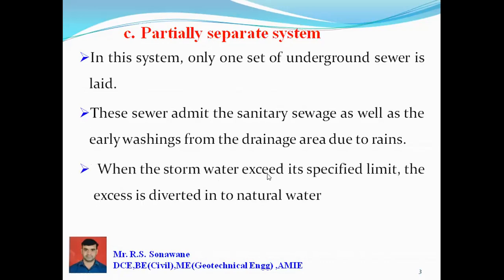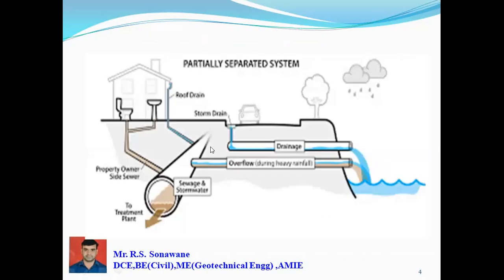When the stormwater exceeds its specified limit, the excess is diverted into the natural water. So sometimes stormwater exceeds its specified limit, and at that time the excess is diverted into the natural water. So you can see here, this is a combined system, including roof drain water and storm drain water which came from the household.